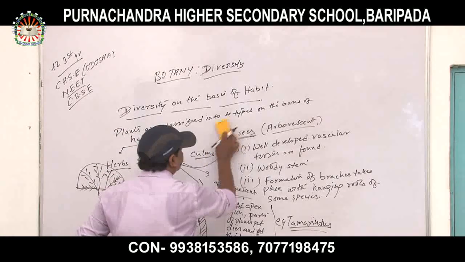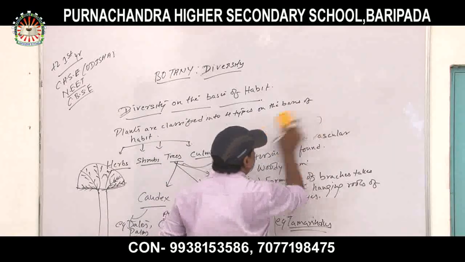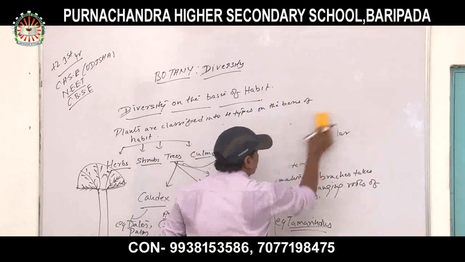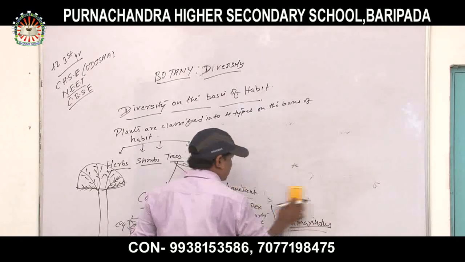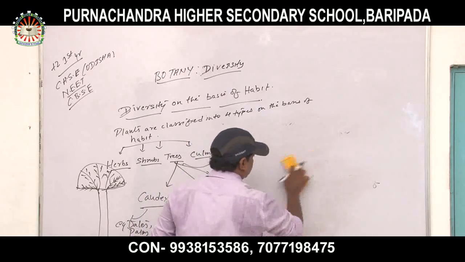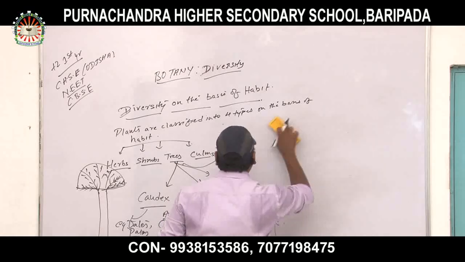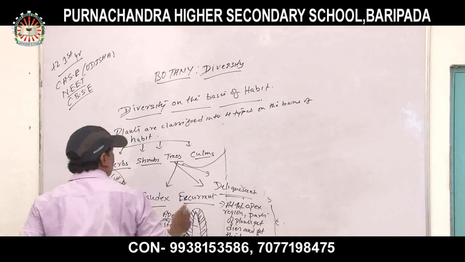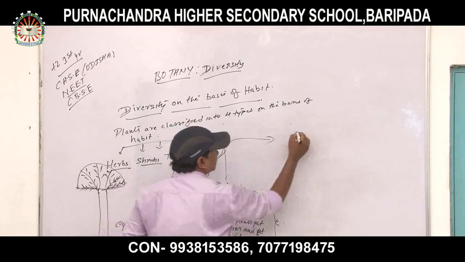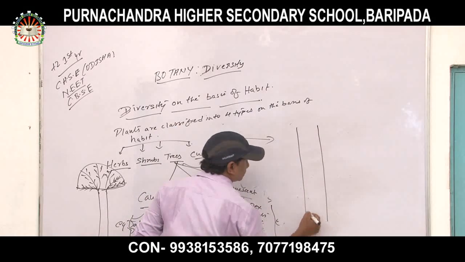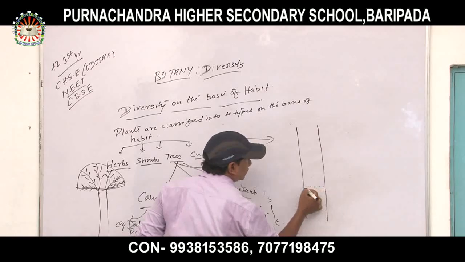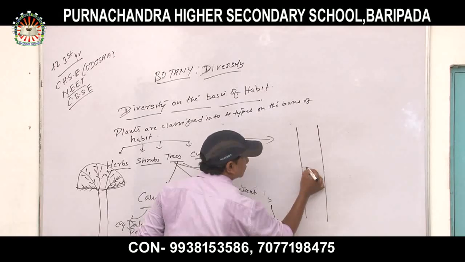Look at it. Culms. Here is the structure of a bamboo tree, and this is the part of what? Nodes.